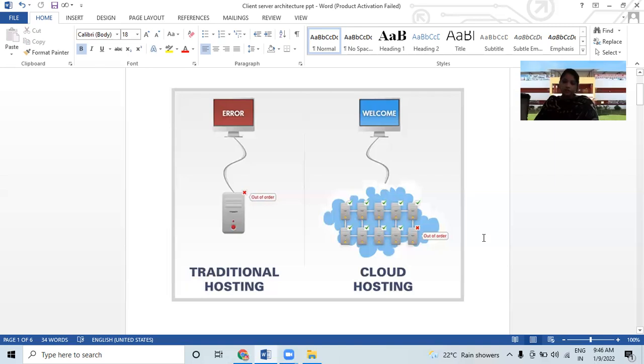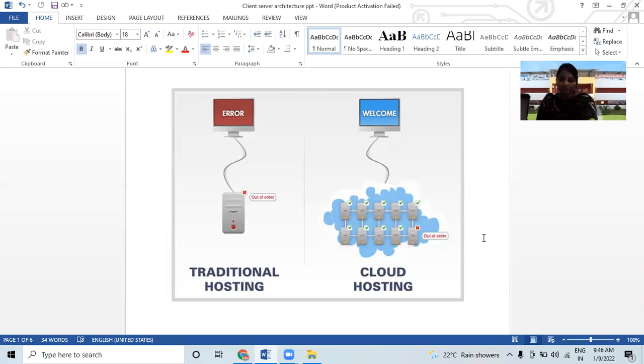The client server model is a distributed application structure that partitions tasks or workloads between the providers of a resource or service, called servers, and the service requesters, called clients. Whoever provides the service, we call the server, and the one requesting the service is called the client. A client does not share any of its resources, but requests a service, while the server contains the service functions.